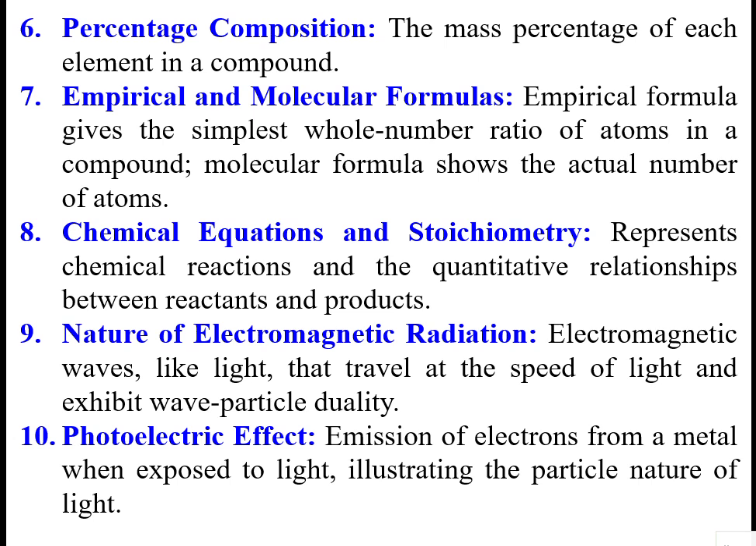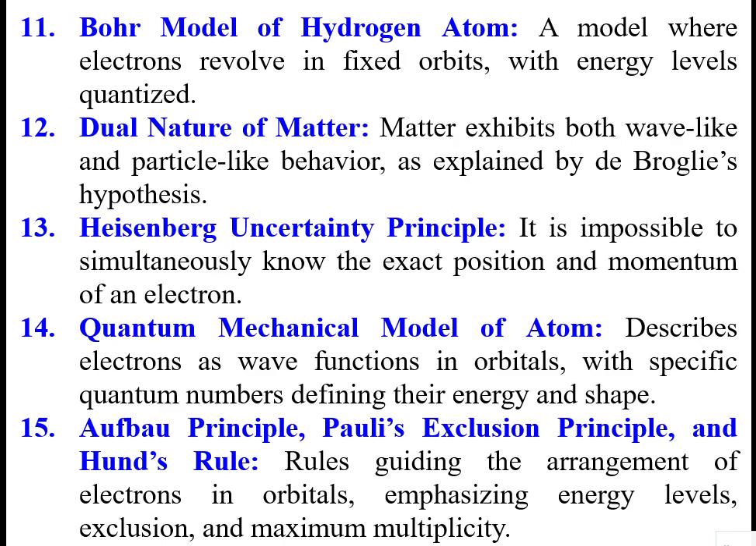Electromagnetic radiation is a form of energy like light that travels at the speed of light and exhibits wave and particle dual properties. The photoelectric effect is the emission of electrons from a metal when exposed to light. It illustrates the particle nature of light. Based on the Bohr atomic model.